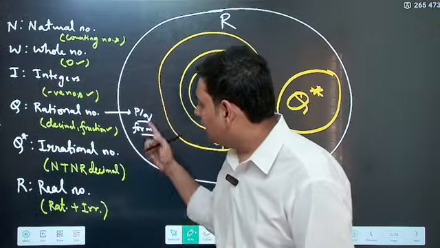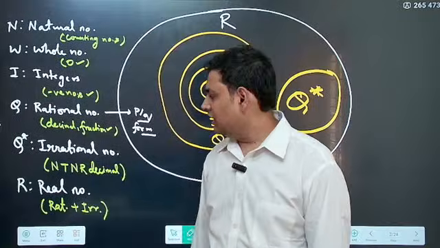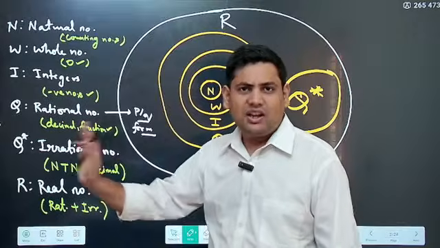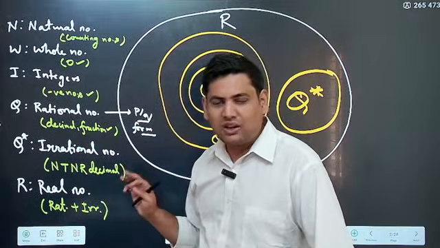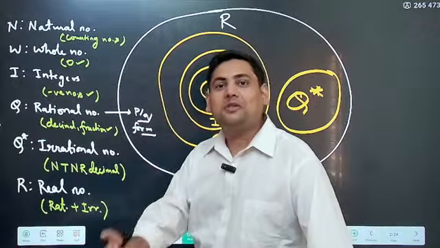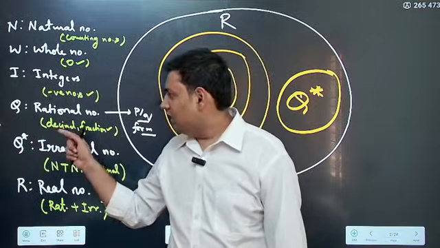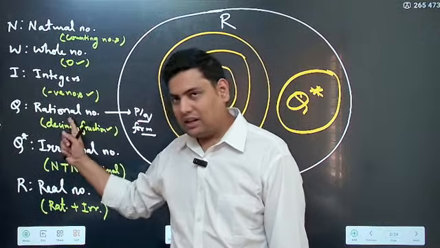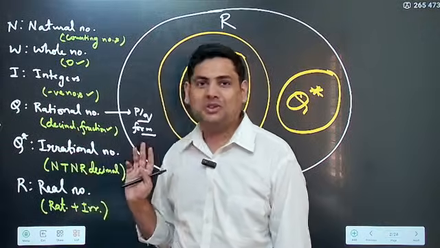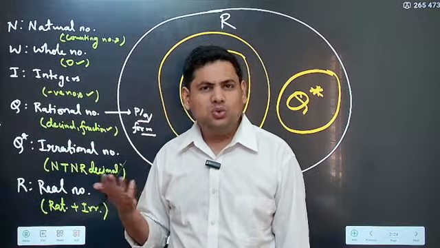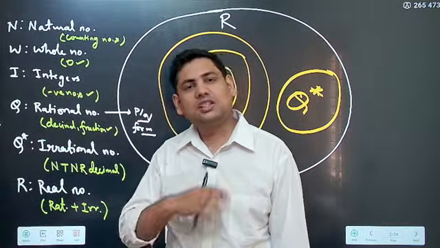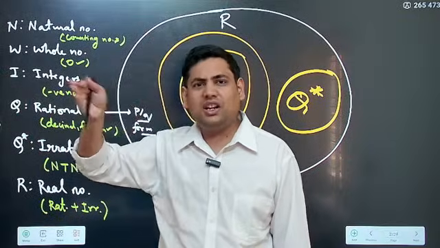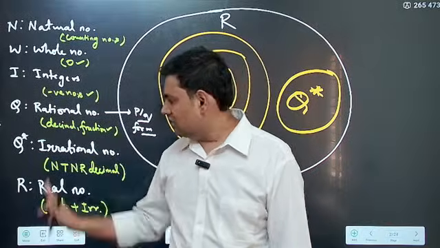Okay, then there are irrational numbers. Now this is non-terminating, non-repeating decimals. We'll see how it works. So this is irrational number. The correct definition of irrational number is actually numbers which are not rational. The real numbers which are not rational are irrational. That's why it is named irrational. Examples of this are root 2, pi, all this, they just never end. After the decimal, the digits just never end, and they don't have a pattern also. So that is irrational numbers.